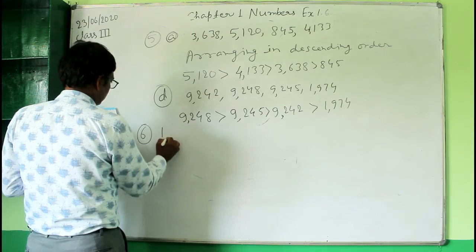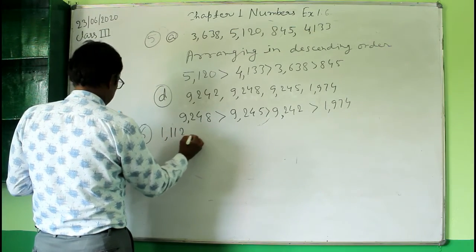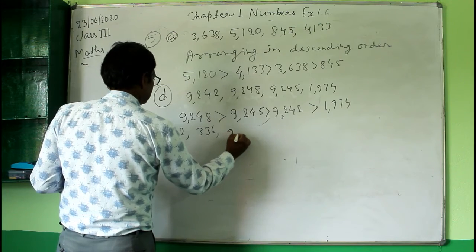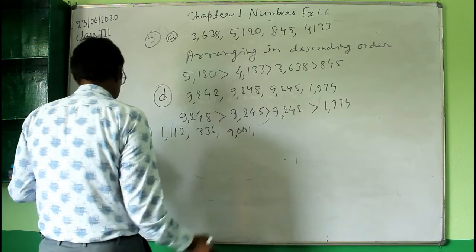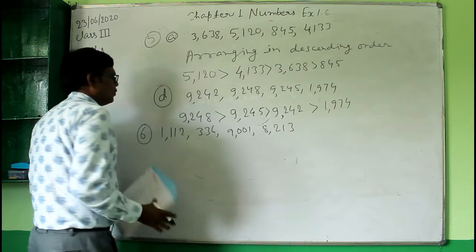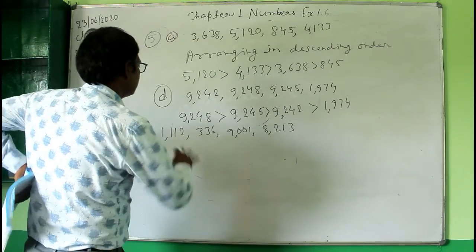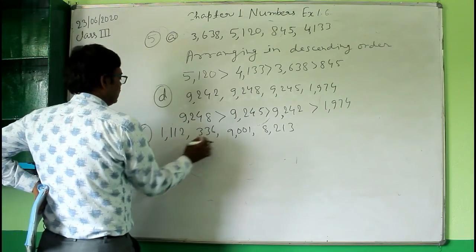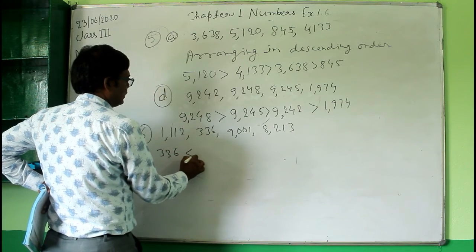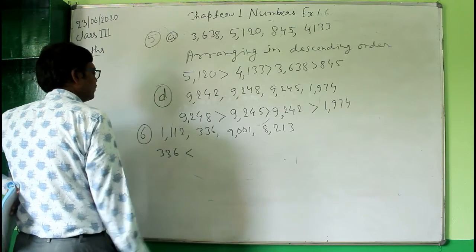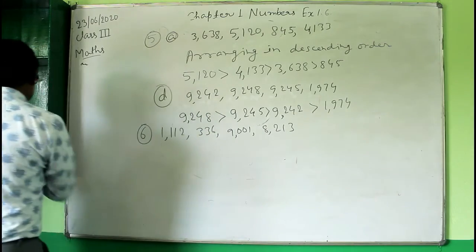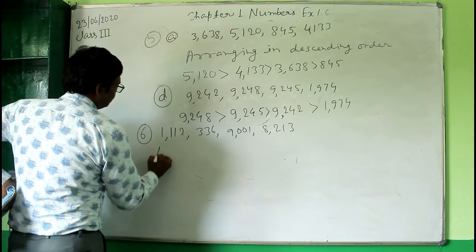So question number 6. Here the first question is 1112, 336. The next number is 9001 and 8213. Okay, so now out of these numbers, find the smallest one first. 336 here. So 336 is less than. Okay, first write here, arranging the given numbers.